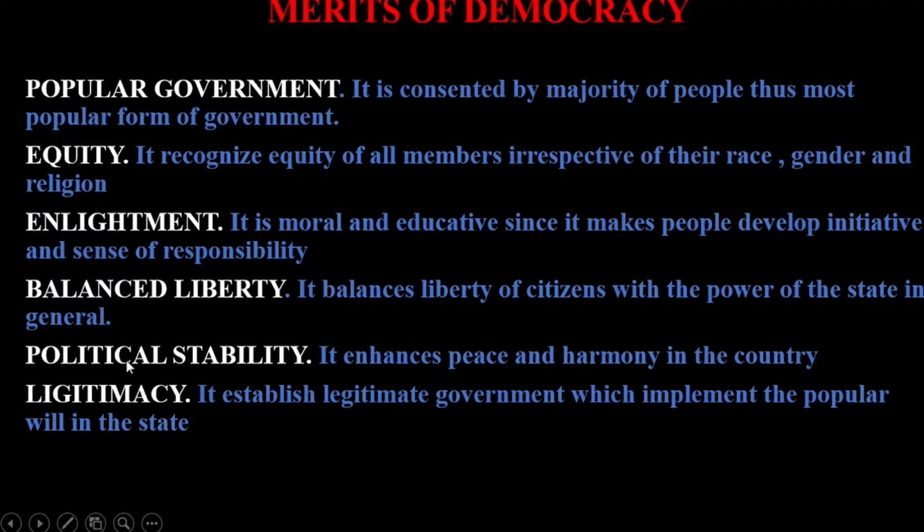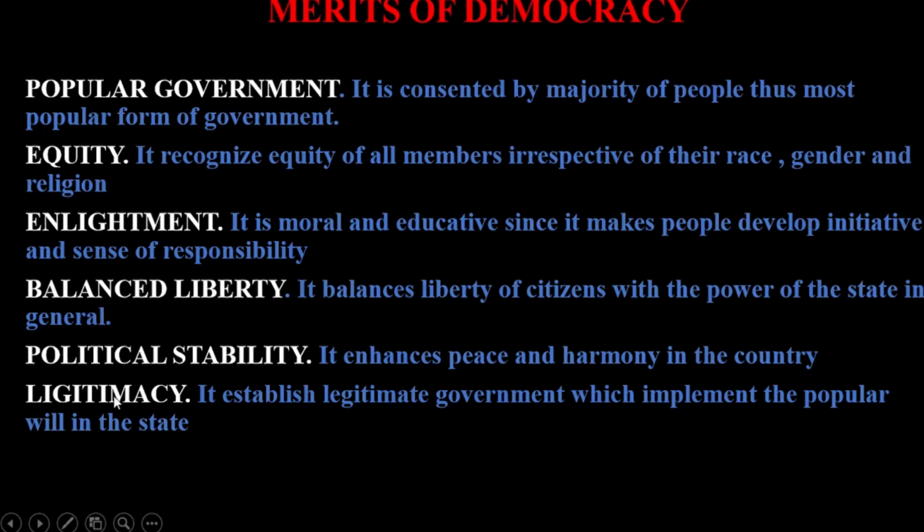Another merit of democracy is that democracy ensures there is political stability. Democracy enhances peace and harmony in the country, since people coexist together in harmony, since all people are treated as equal entities of the state.